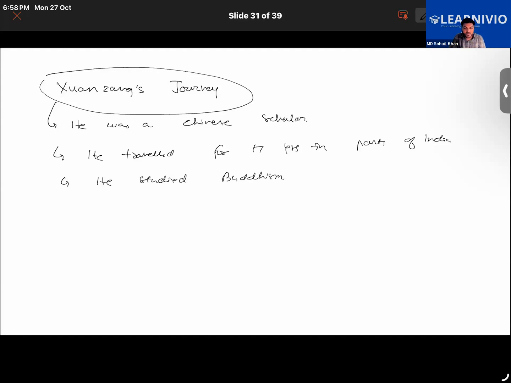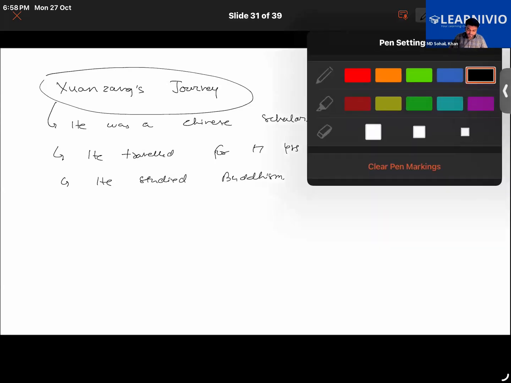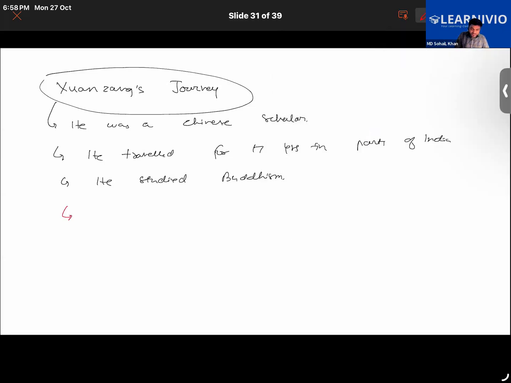Then what work did he do? He collected Sanskrit Buddhist books, and he collected and translated the Sanskrit Buddhist texts into the Chinese language. Buddhism is followed in China also.